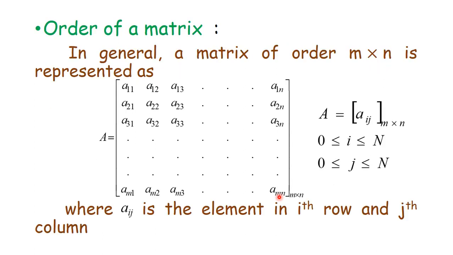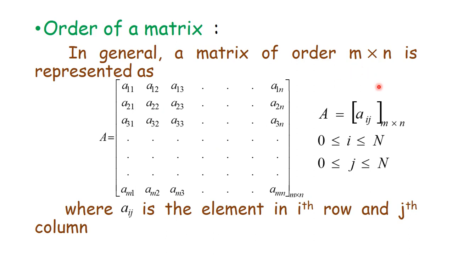Now what is the general form? General form of a matrix means how this matrix can be written generally. Suppose a matrix has order m by n, then this matrix can be represented as matrix A. I have written this matrix. So if you see, how many elements will be there? Since order is m by n, total number of elements will be mn.